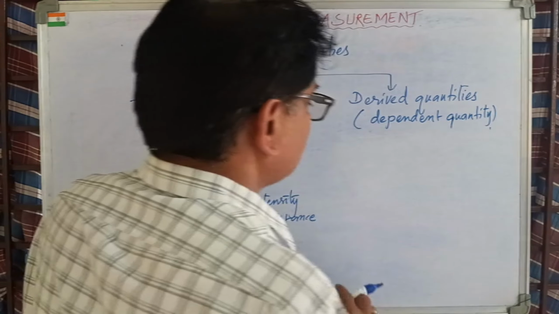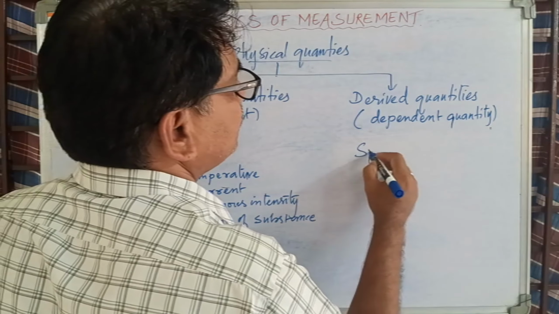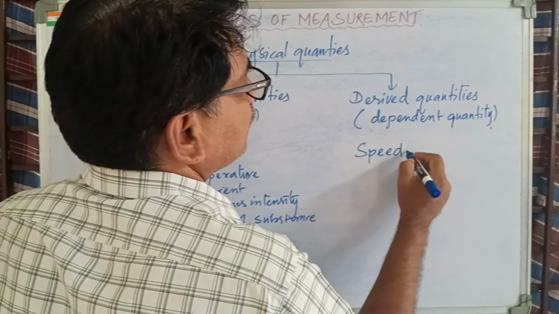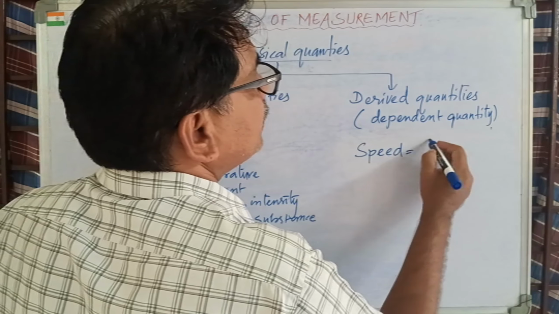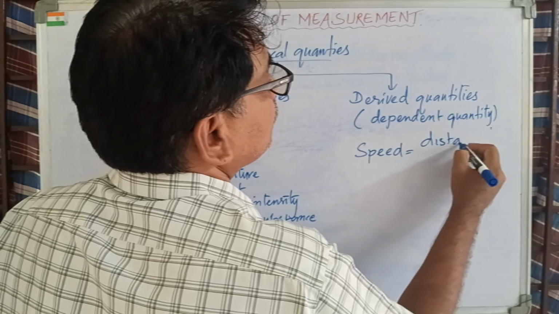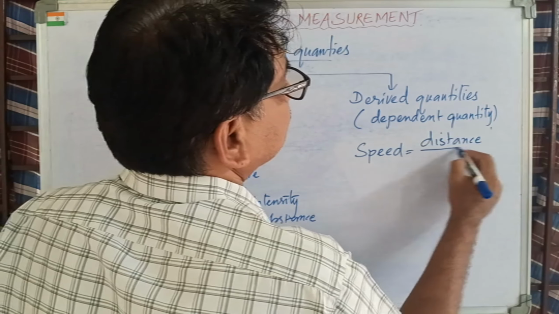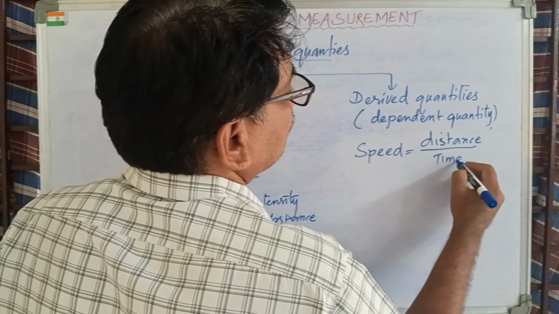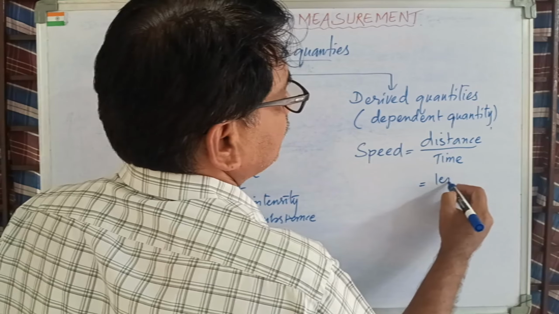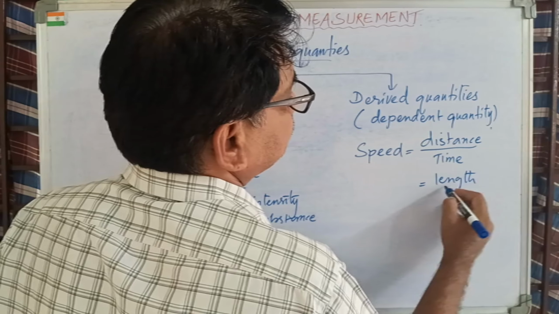In the same manner, speed is also the same. Speed or velocity doesn't make any difference. One is vector, the other one is scalar, that's all. Speed is equal to what? Distance by time. What do you mean by distance? Length. Length by time.